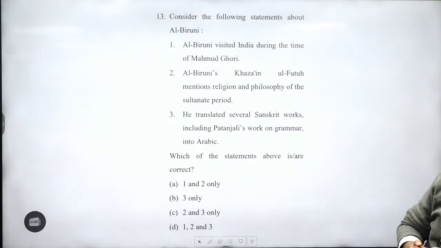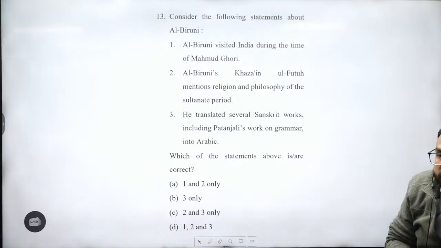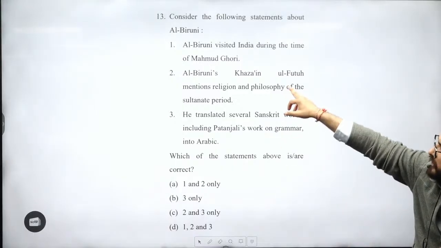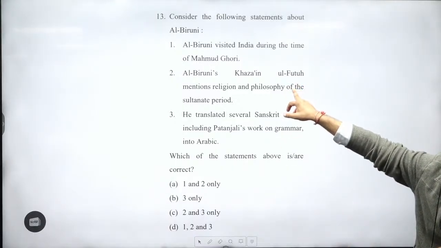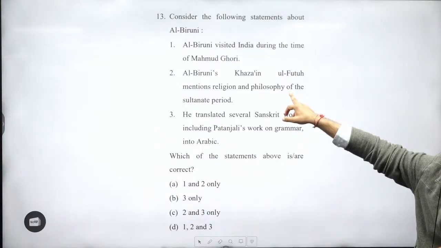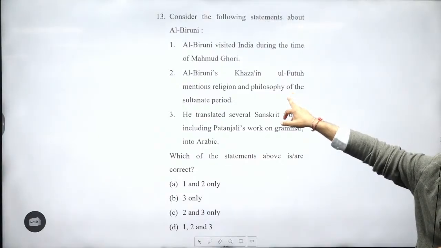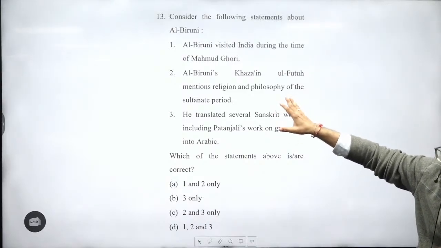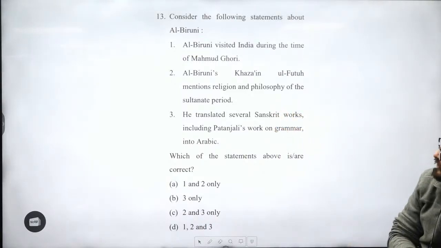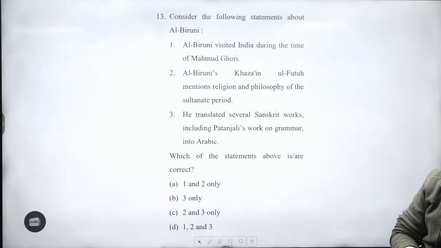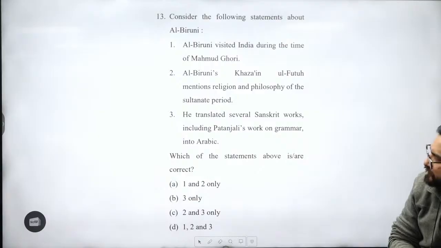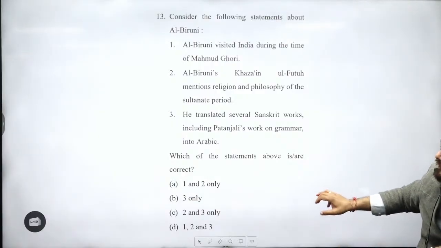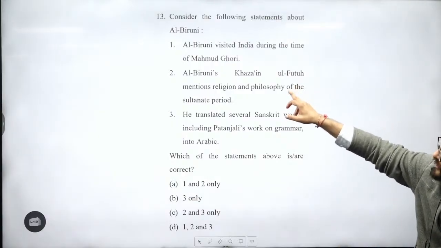Al-Baruni's Khazan-ul-Futuh mentions the religion and philosophy of the Sultanate period. Kitab-ul-Hind is the book written by Al-Baruni; Khazan-ul-Futuh is by Amir Khusro. Important. Great. If you know even this much, you are good to go ahead with the prelims, guys. He translated several Sanskrit works, including Patanjali's work on grammar, into Arabic. This is also right. So only 3 will be the answer. So important, Khazan-ul-Futuh.